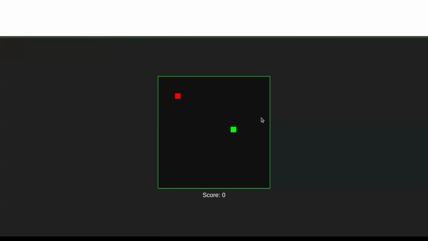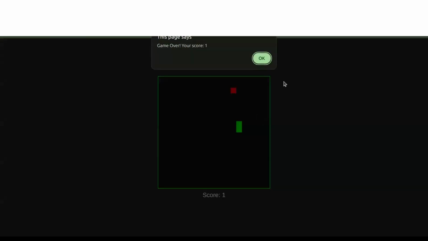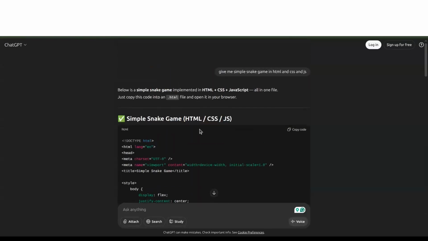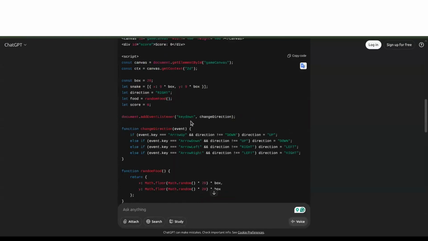Let me refresh. Okay, you can see it works quite well. So I just have to eat this fruit, and then it really works like how a snake game works in your phones. So yeah, you can see using just one single line, I was able to generate the entire game.